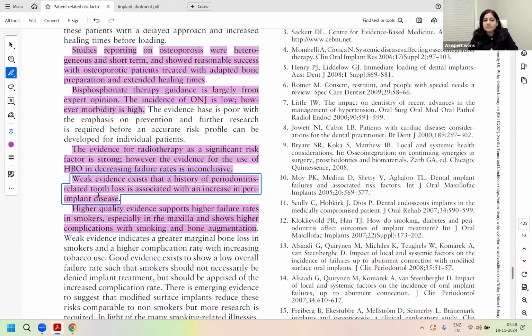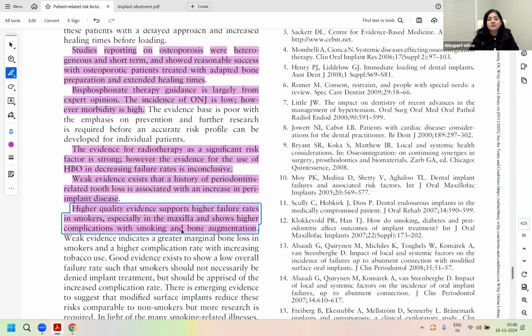There is weak evidence, but still evidence, which connects a history of periodontitis-related tooth loss with increased peri-implantitis. And there is higher quality evidence which supports higher failure rates in smokers. Smokers also have a predilection for more failure in the maxilla versus the mandible. And also when you have done any bone augmentation or bone grafting and the patient is a smoker, then there is also a higher risk.